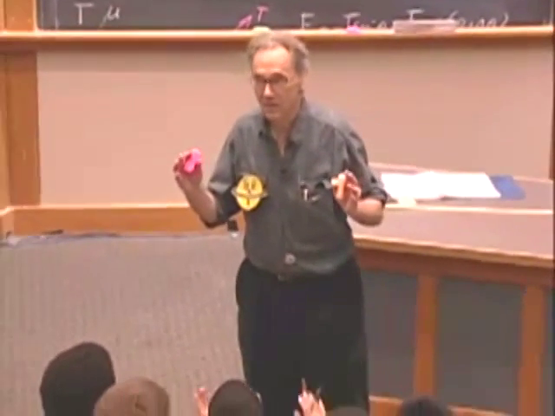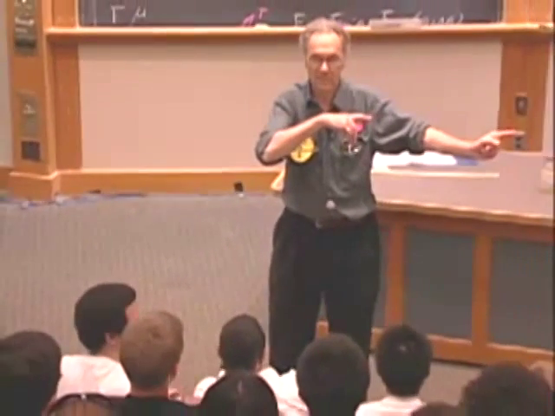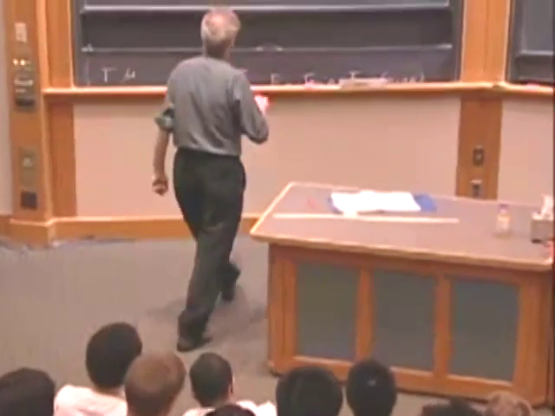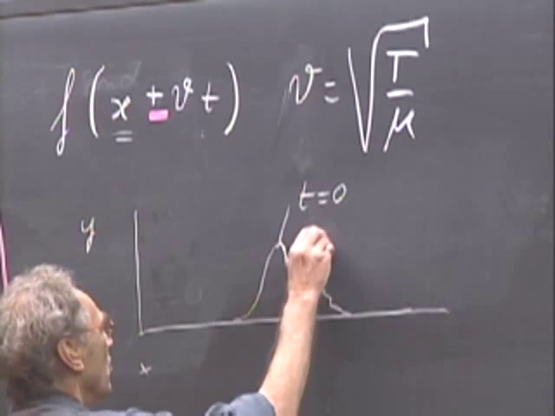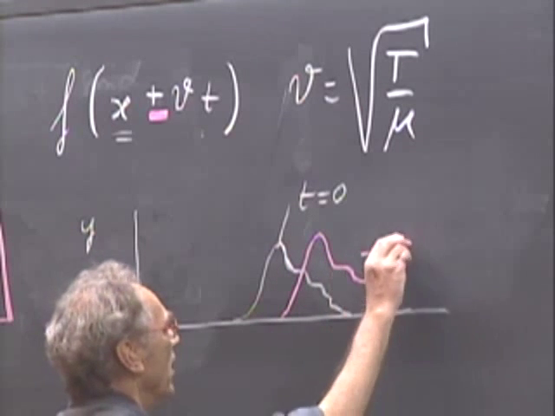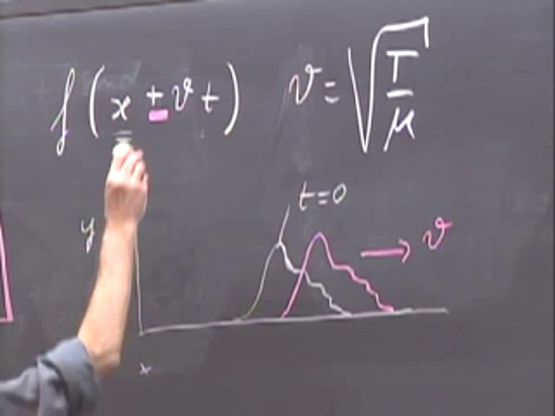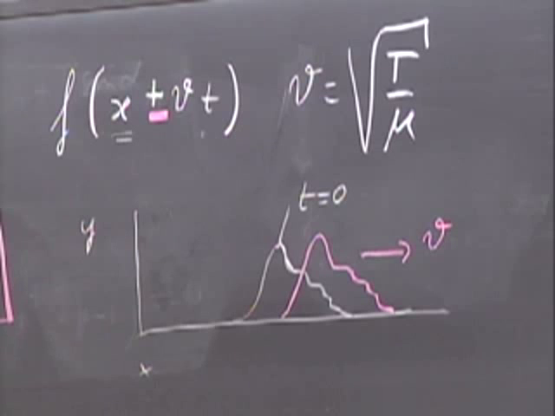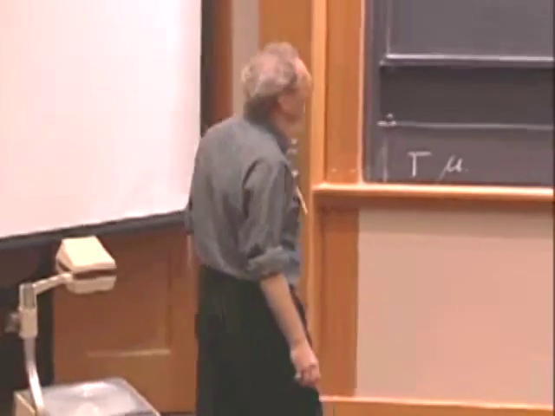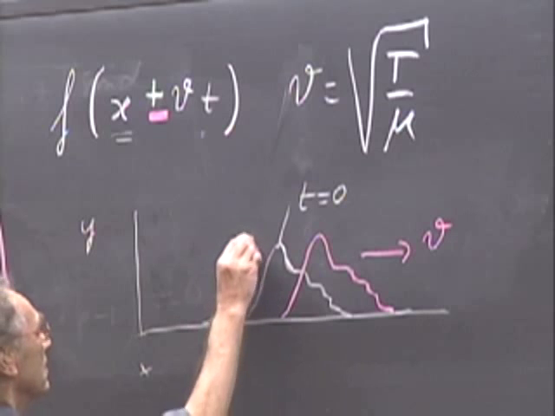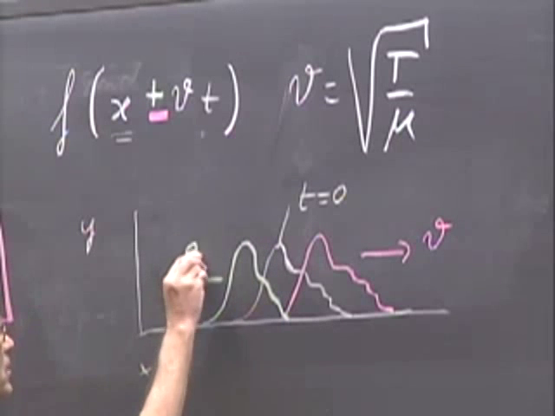Use your hands. Who thinks it's in this direction? Who thinks it's in this direction? Very good, it's in this direction. So you will see, a little later in time, you will see it here. And what is it doing? It is moving with speed v in that direction. Now we're going to evaluate the plus sign. What will happen, if we now look at the function a little later in time, it has moved in this direction, and it's moving with speed v in this direction.